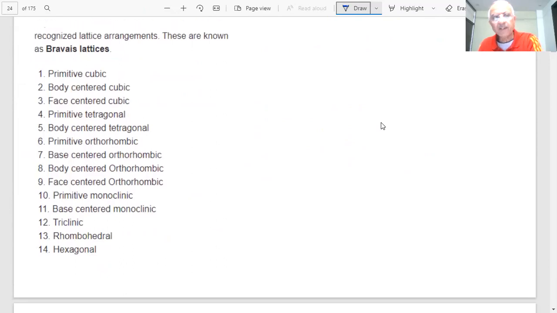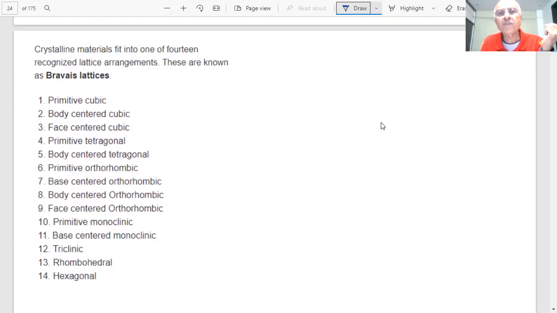So what we are talking about is crystalline substances, students. Every crystal is characterized by a unit cell.